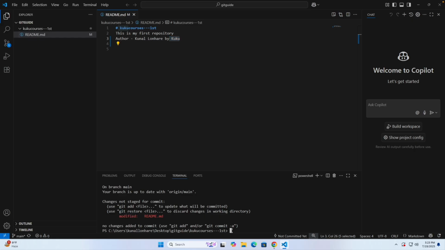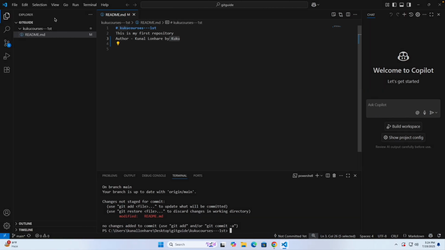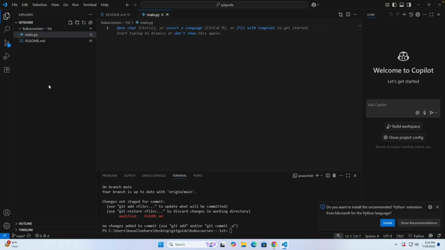But let's say you add one new file. If I go to this folder and create a new file, let's say a main.py Python file, and here I write name equals Kunal, age equals 24. So this is what I have written.